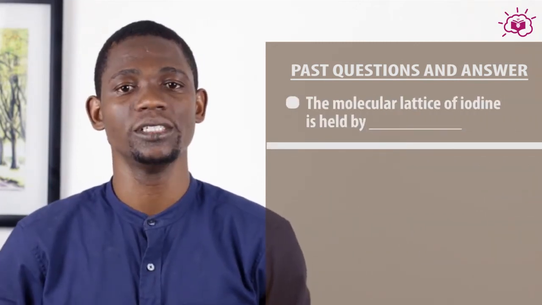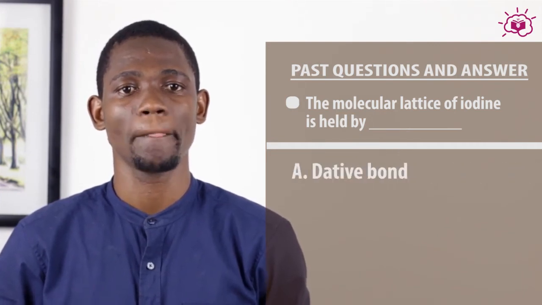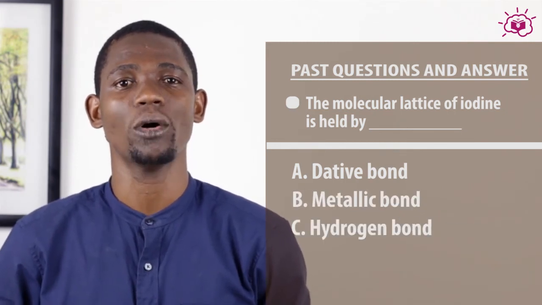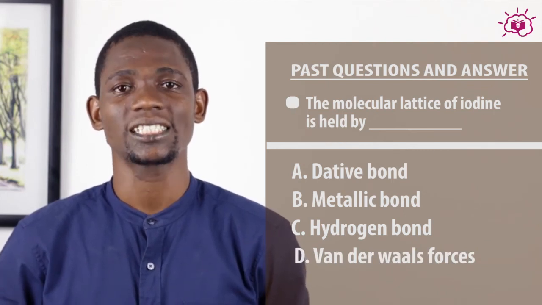Question number 2 says, the molecular lattice of iodine is held by dash. A. Dative bond, B. Metallic bond, C. Hydrogen bond, D. Van der Waals forces. The right answer is D.